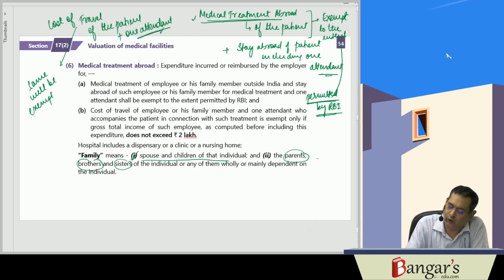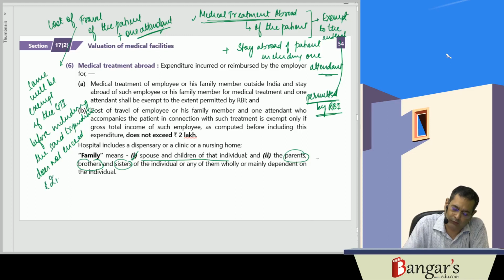if the GTI, gross total income, before including the said expenditure, does not exceed rupees 2 lakhs.